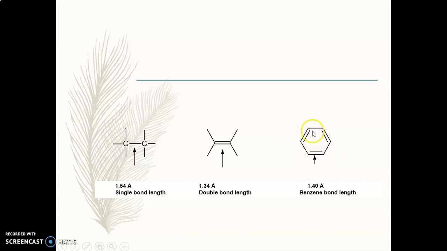Otherwise, if these double bonds are not circulating, the carbon-carbon single bond and the carbon-carbon double bond should have different bond lengths. So on the basis of this, the resonating structure of benzene can be explained.